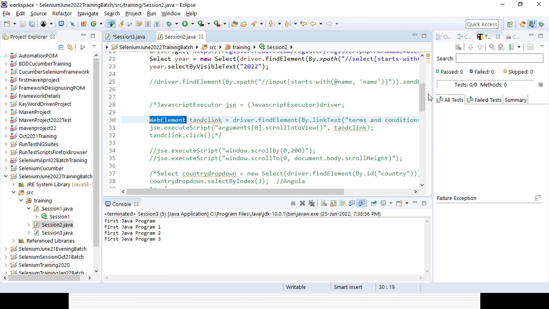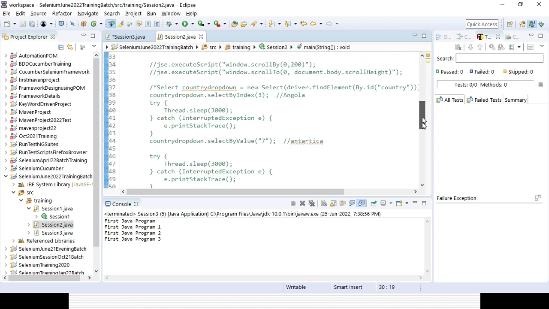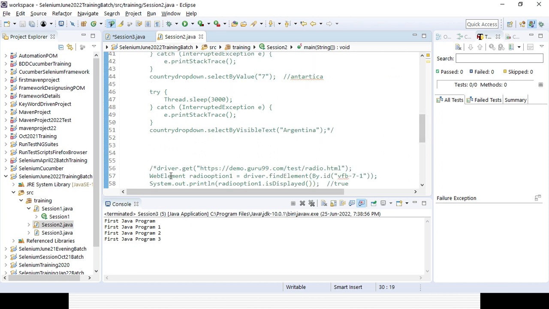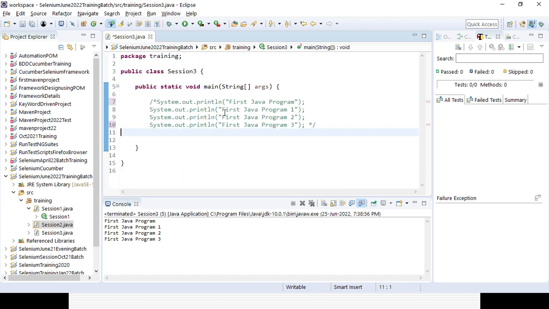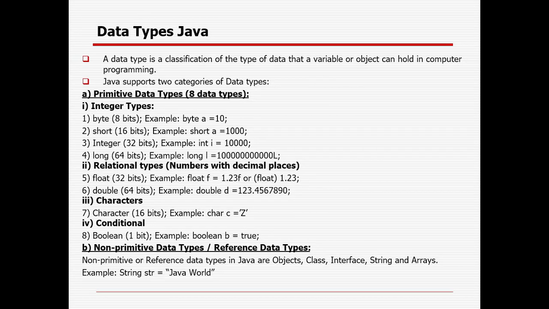But for Java data types, there are some sorts of data types available. You can see this variable is of WebElement type, from the WebElement class, so here you need to give the data type. In Java there are primarily two types of data type available. One is primitive and one is non-primitive. In primitive there are 8 data types, primarily 4 groups: integer, relational, character and boolean.